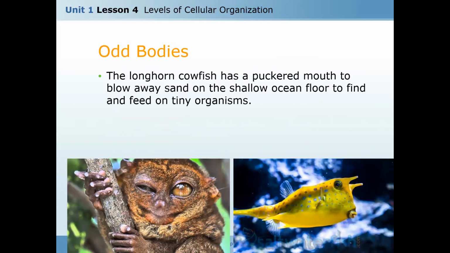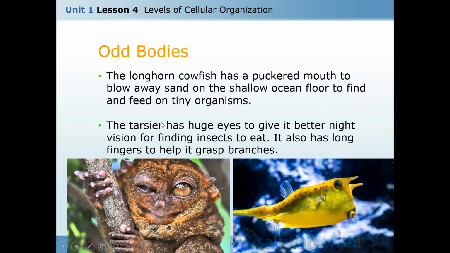Also, the longhorn cowfish has a puckered mouth. This mouth helps it to blow away sand on the shallow ocean floor to find and feed on tiny organisms.